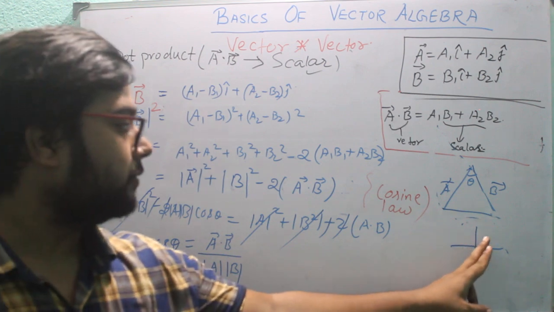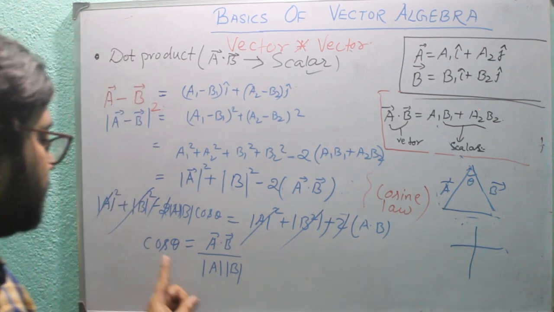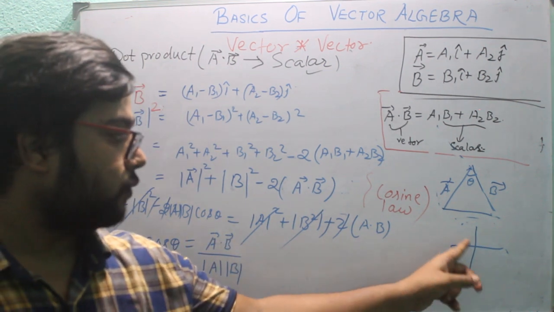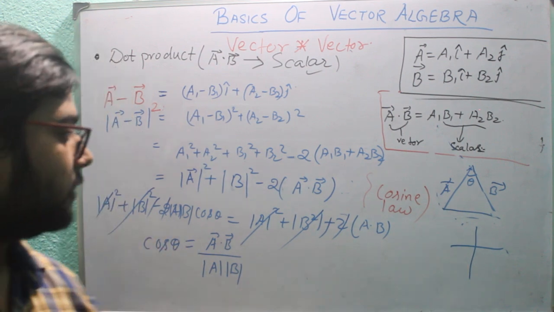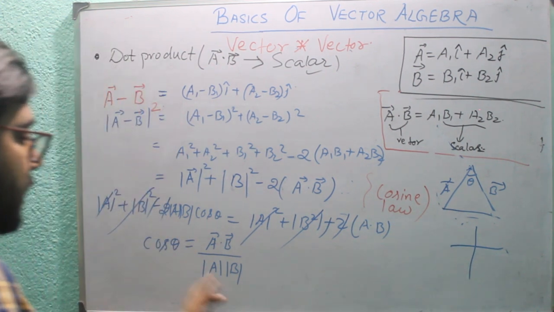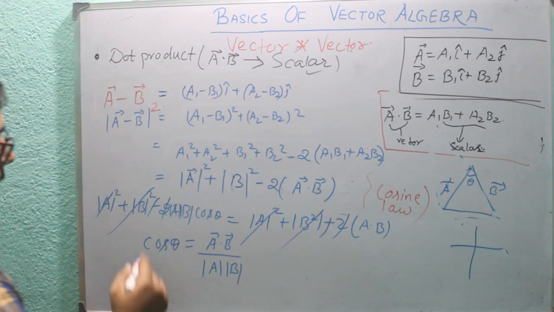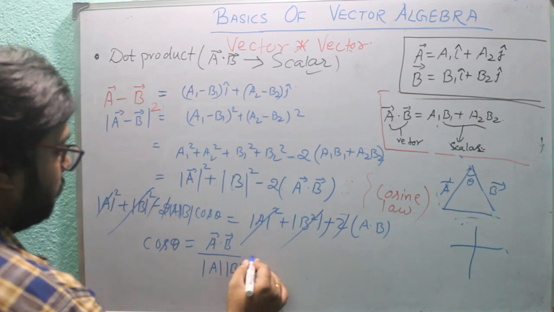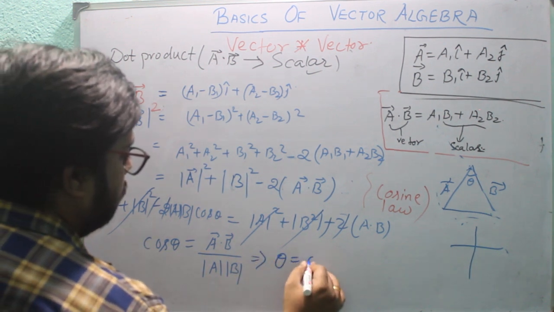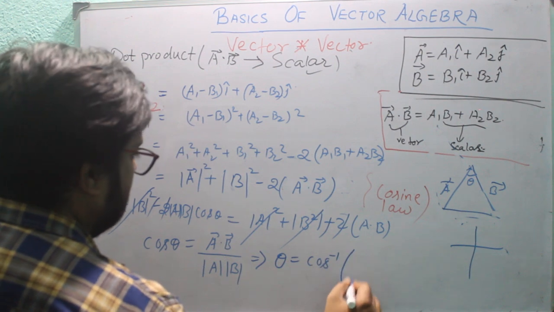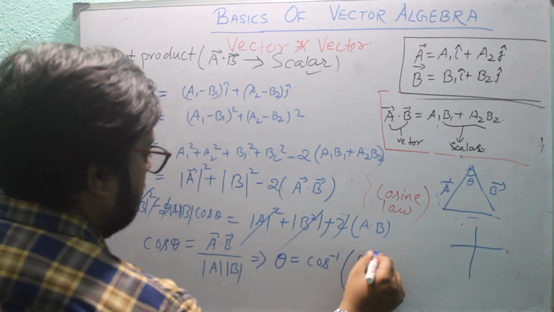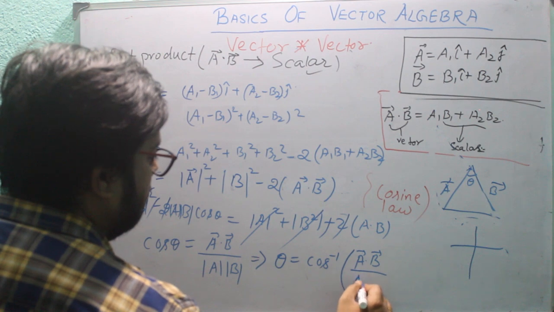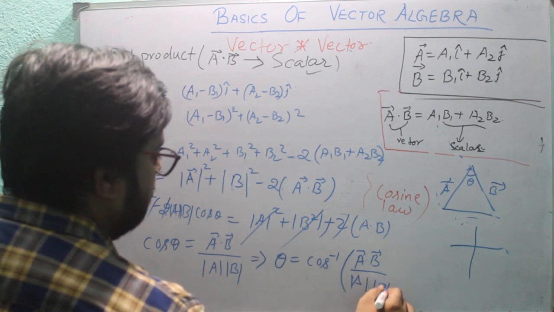If the angle lies between 90 to 180, cos theta is negative, and 180 to 270, cos theta is negative, and 270 to 360, it's positive. Then theta is equal to cos inverse of a dot b divided by a into b.